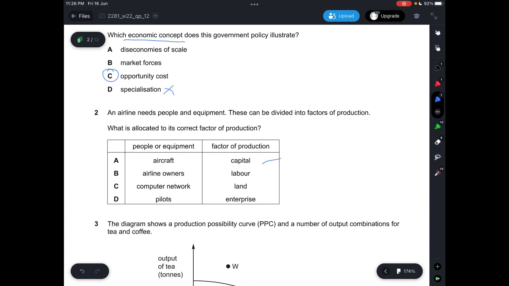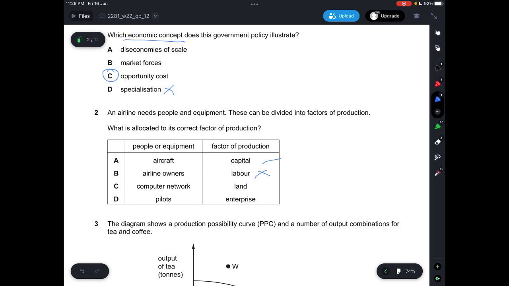Airline owners would not be considered labor. Labor would be the pilot, not the airline owner. Airline owners will not be classified as labor because, first of all, they don't earn wages in general. They don't really produce anything. They just own that particular item. So it's incorrect to label it as labor.